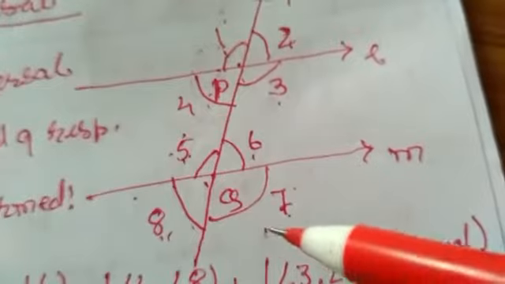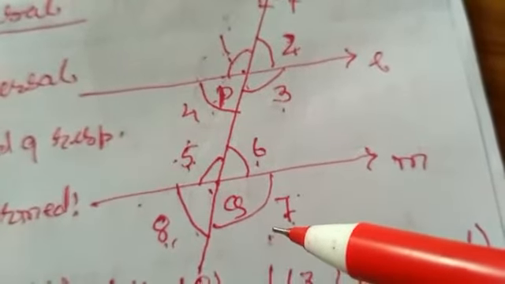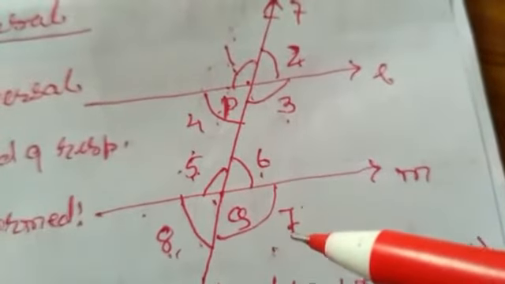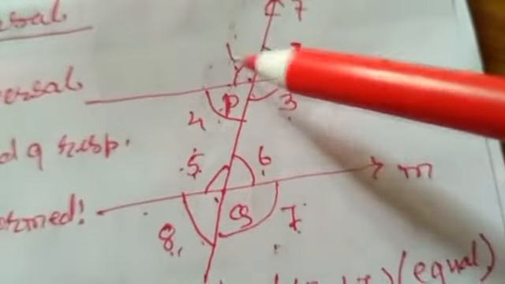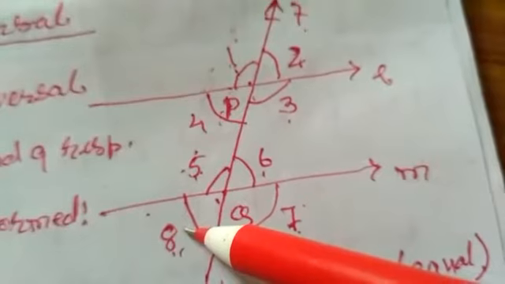So these two pairs of angles are said to be exterior alternate angles, or you may call them simply alternate angles. Which ones? 1 and 7, 2 and 8.